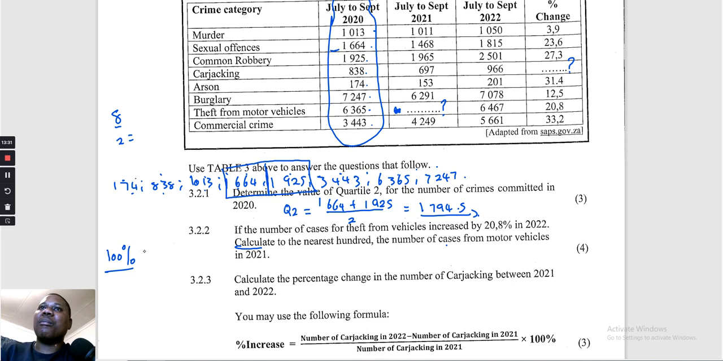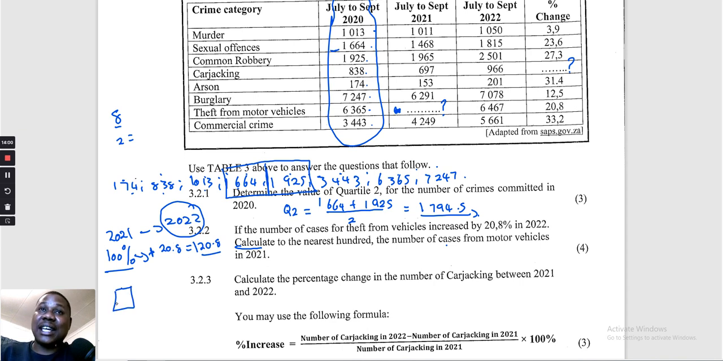But when we moved from 2021 to 2022, it has increased with how much? Meaning that we are going to add how much? 20.8. And it means the number of 2022 is no longer 100% now. It is 120.8. Okay, remember what I've done with VAT.